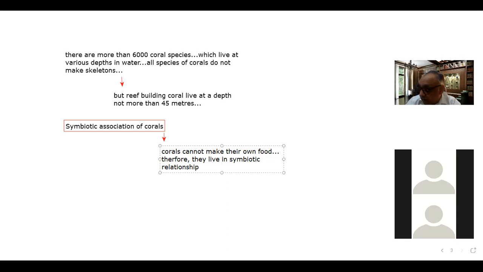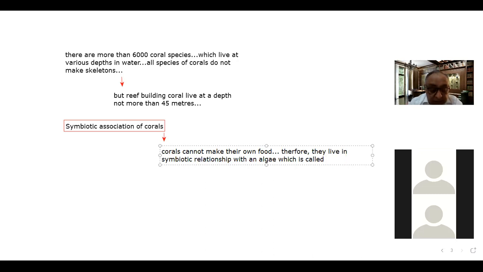Therefore they live in symbiotic relationship with an algae, which is called zooxanthellae. This is the name of the algae.